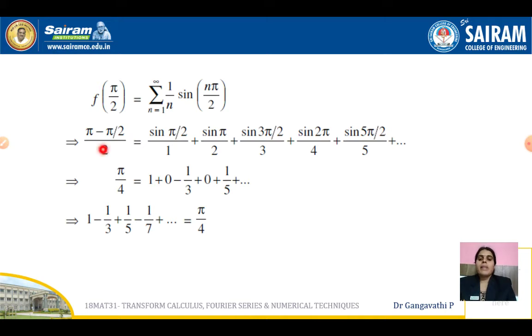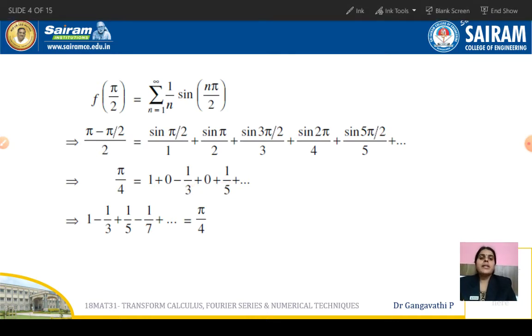So here pi minus pi by 2 gives us pi by 2, divided by 2 is pi by 4. And sine pi by 2 value is 1. Sine pi value is 0. So the second term is 0. Minus sine 3 pi by 2 is again 1 because it is the opposite of pi by 2. And sine 2 pi is 0. Again sine 5 pi by 2 is 1.